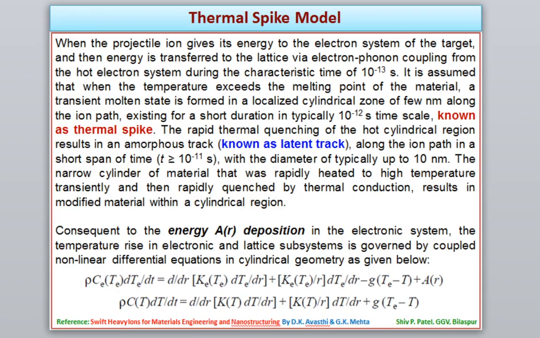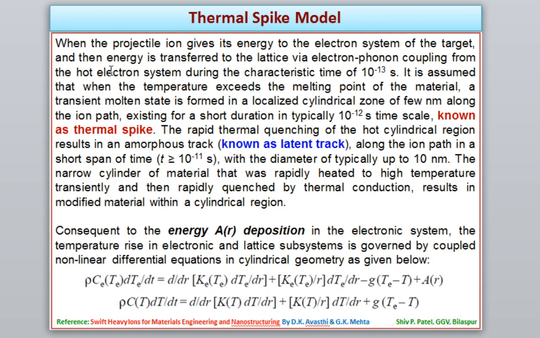Now let us discuss the thermal spike, as I already discussed. In the case of a thermal spike, the projectile ion gives its energy to the electron system. When heavy ion radiation passes through a material, it interacts with the electrons of the target material. Then the electrons of the target material transfer their energy to the lattice via electron-phonon coupling from the hot electron system during a characteristic time of 10 to the power minus 13 seconds, that is of the order of a picosecond.